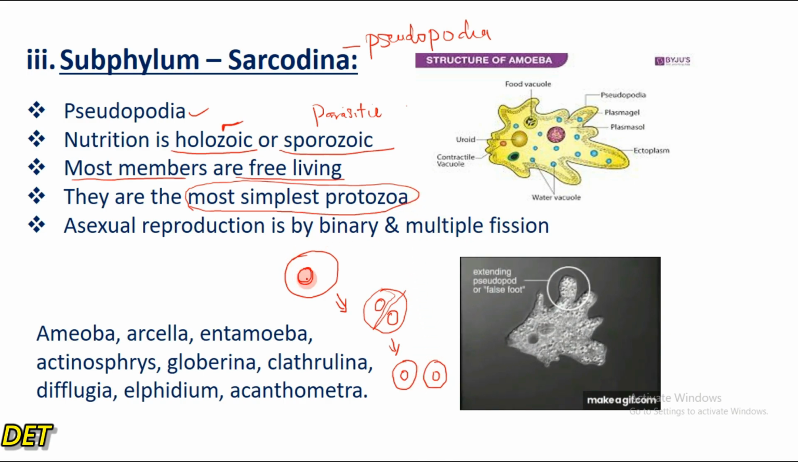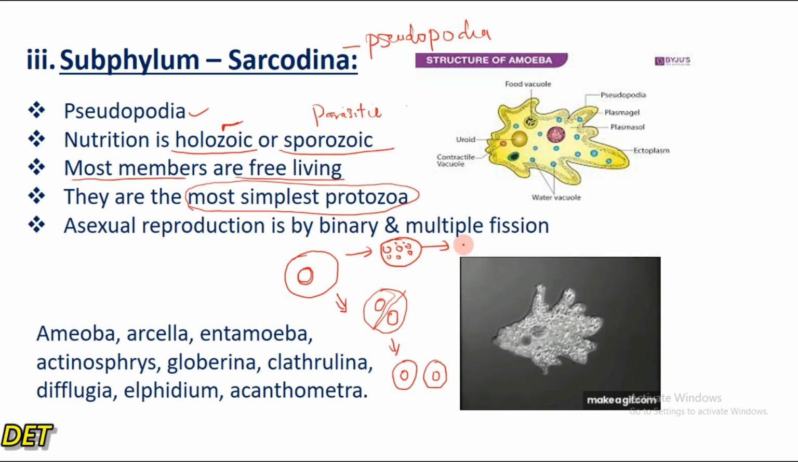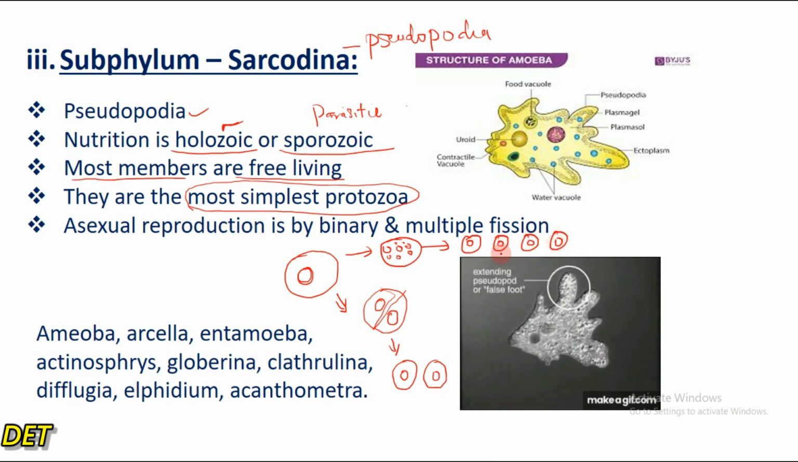In multiple fission, the nucleus is going to divide several times. So the nucleus just divides and divides, and after which the cytoplasm will now wrap around each of the nuclei, right? So all these are what? The daughter cells. This is what multiple fission is. Fission means to divide, right? So asexual reproduction is by binary fission or multiple fission.